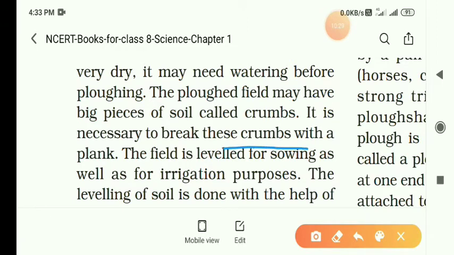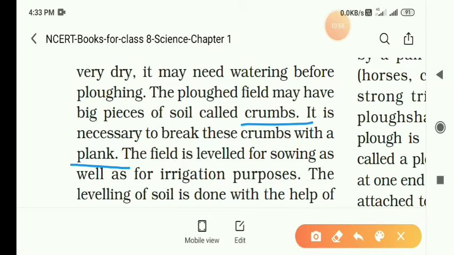The big pieces of soil are called crumbs. It is necessary to break these crumbs with a plank. So the word is plank, PLANK. To break the soil or crumbs, planks are used.